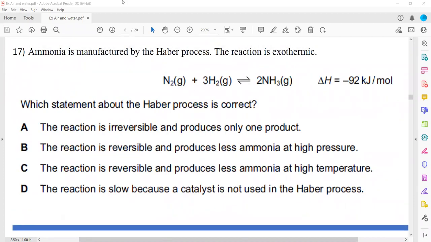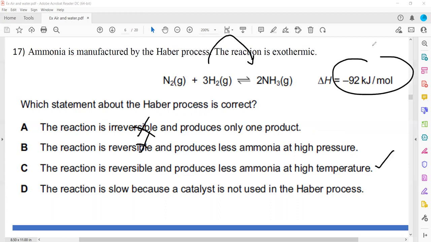Ammonia is manufactured by the Haber process. The reaction is exothermic. Which statement about the Haber process is correct? The reaction is irreversible. That is wrong. The reaction is reversible and produces less ammonia at high pressure. That is also wrong, because if high pressure is there, we'll get more ammonia. The reaction is reversible and produces less ammonia at high temperature. That's true because the reaction is exothermic.